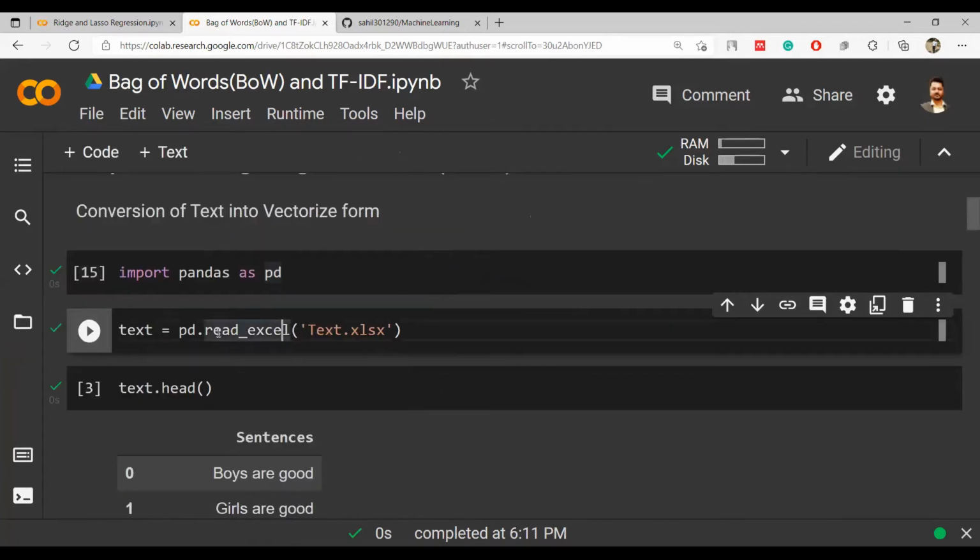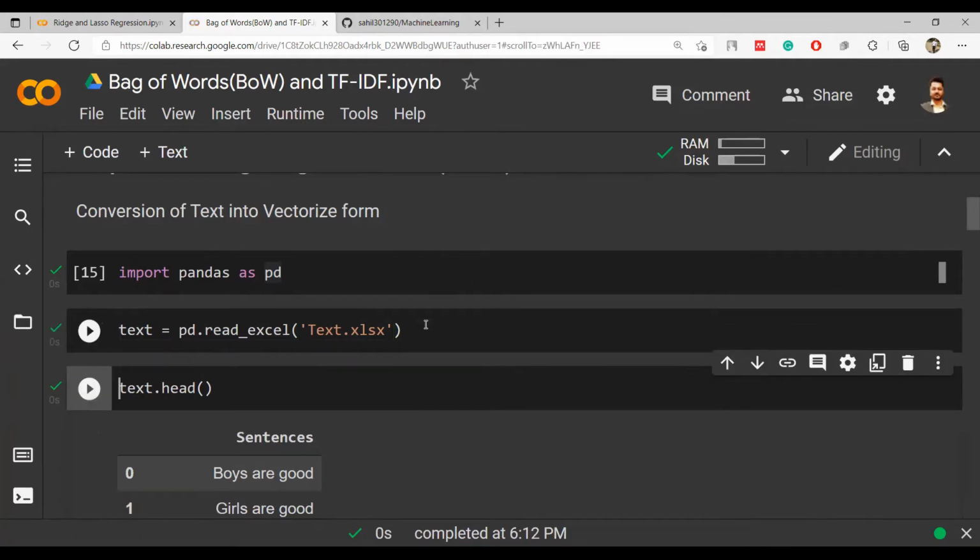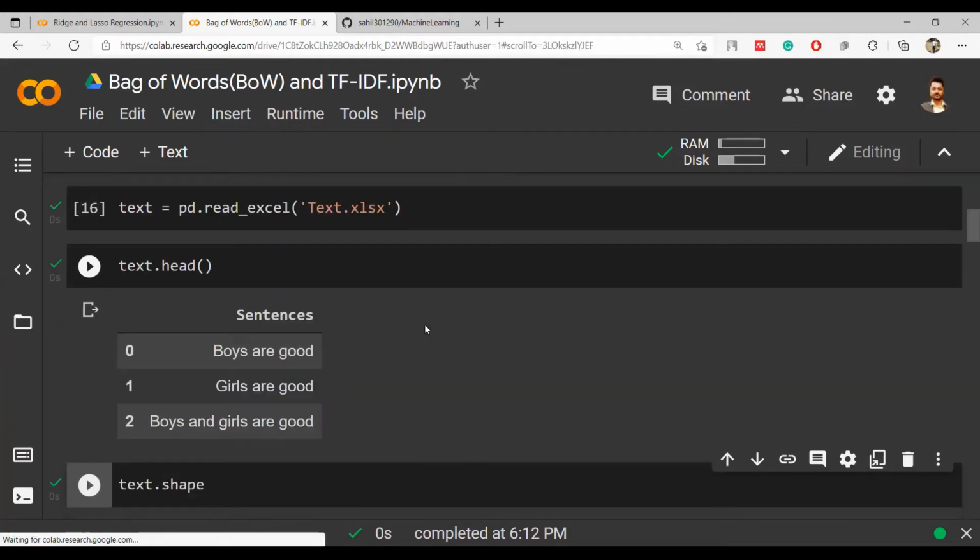So we can directly read the Excel file, and if it were a CSV file, it would also work. For now we are directly reading this XLS file. So read_excel will be used to import. Then if you see the head of it, head generally gives the first five sentences, but there are only three in this case. So you can see the three sentences as they are.